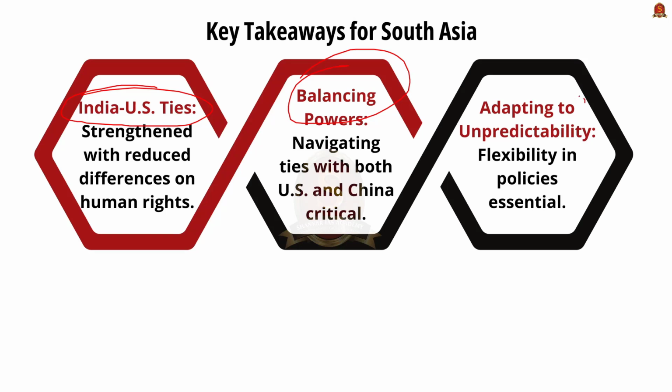Also, they have to adapt to unpredictability. The leadership of Trump brings uncertainty, so this may require the countries to remain flexible in their policy making.